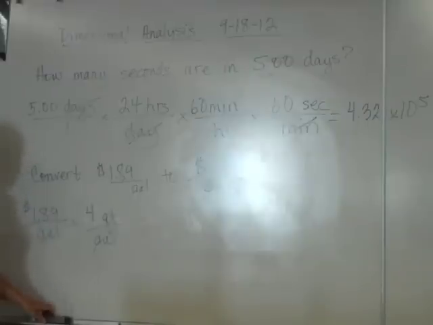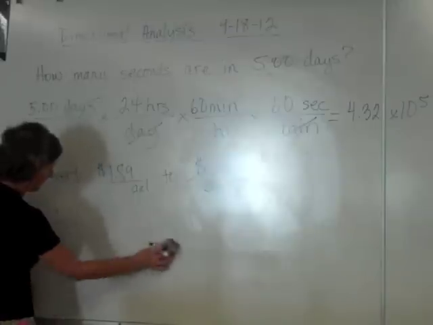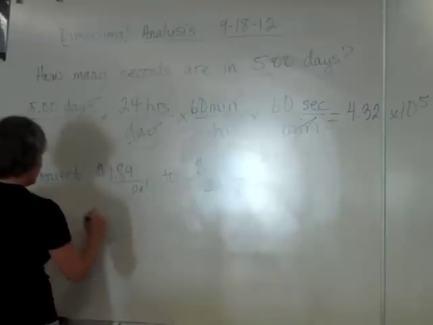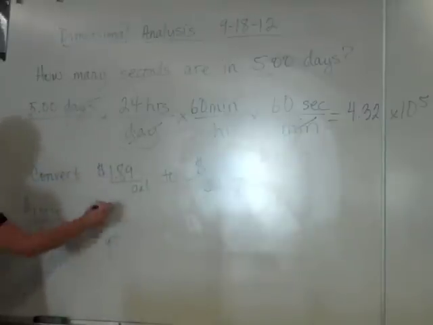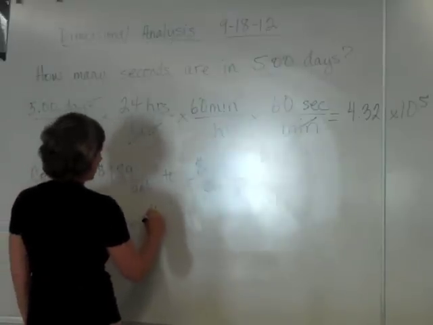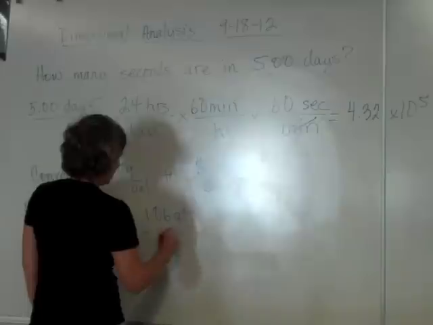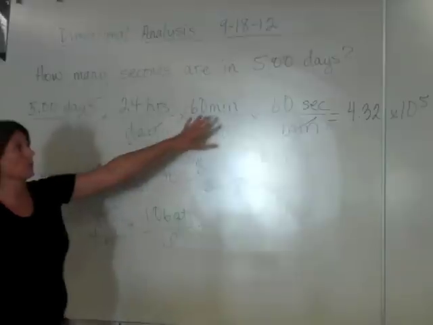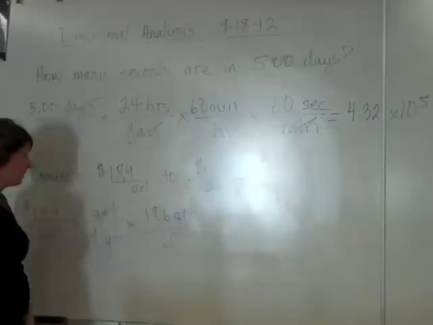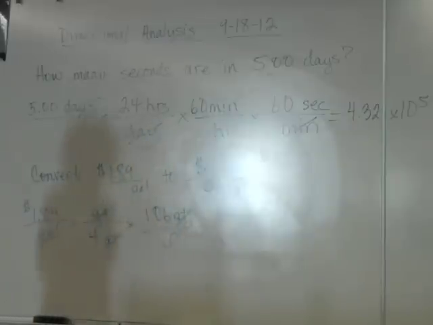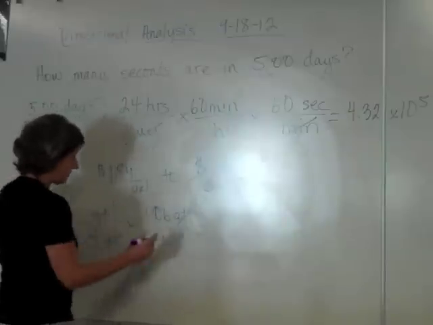I've got a problem. Gallons can't cancel like this. I've set it up wrong. I need to flip it: 4 quarts per gallon. There we go. And then I know this conversion factor: 1.06 quarts per liter. That's probably not a conversion factor that you're familiar with. You're familiar with these, but not this one. And that's what we're going to start using tomorrow, conversion factors that you're not familiar with at all. So my quarts cancel.